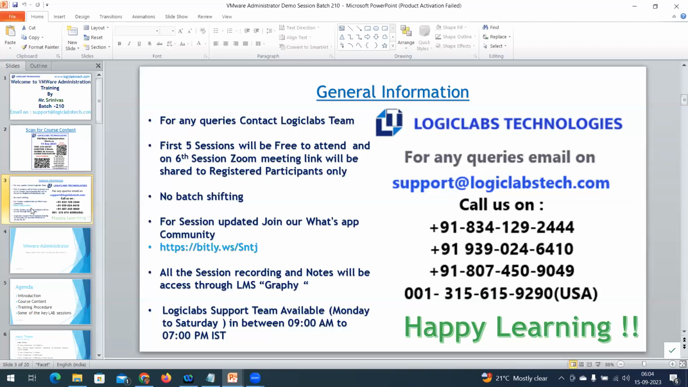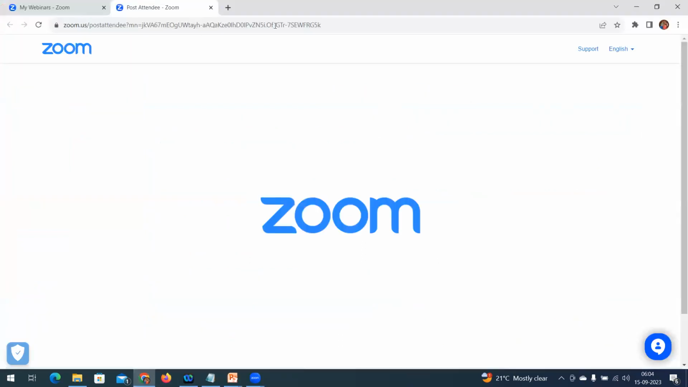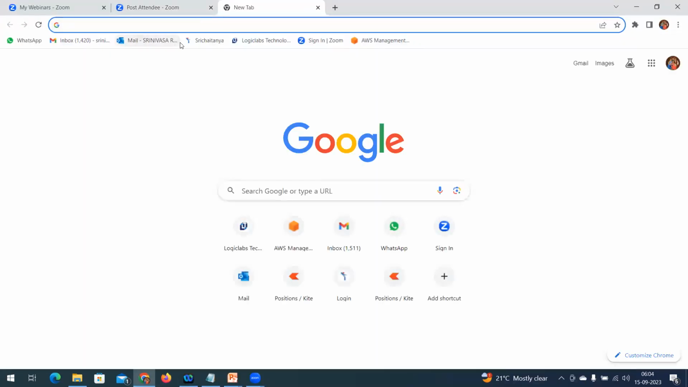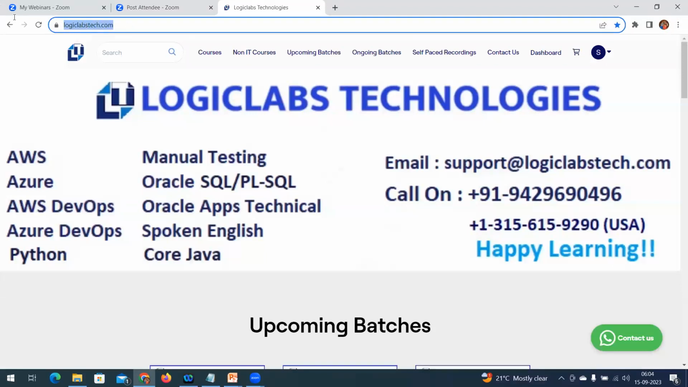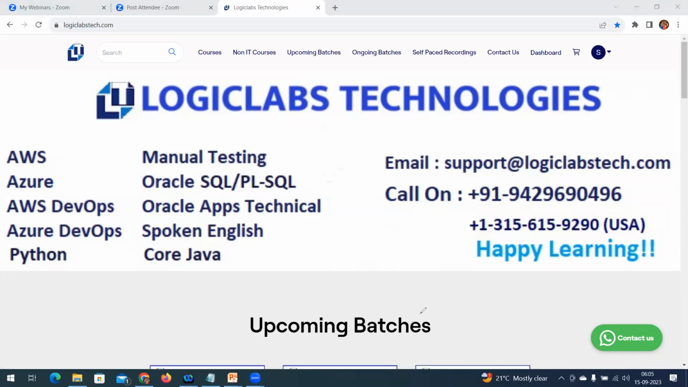What is the importance of being part of the WhatsApp community? You are going to get frequent updates. If you do not have the WhatsApp group link or are not aware of it, just log into Logic Labs Technologies, logiclabstech.com, where you can get complete information on upcoming batches and all those details.